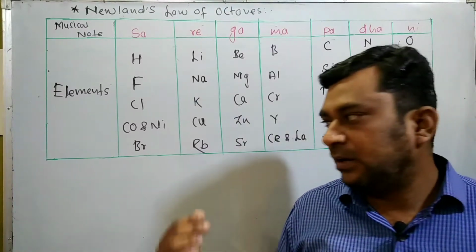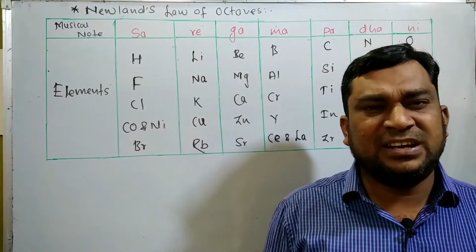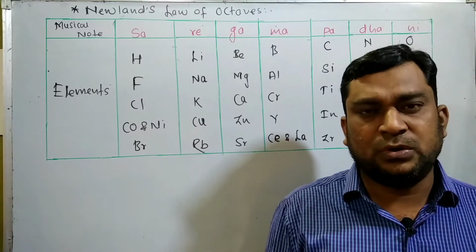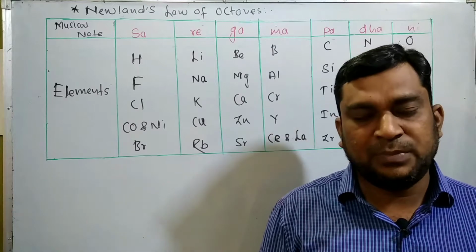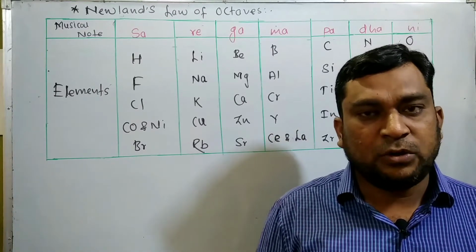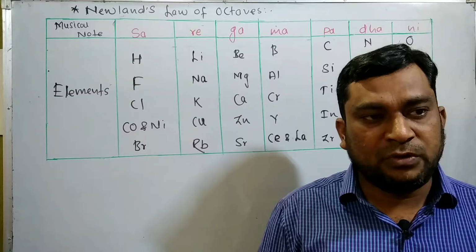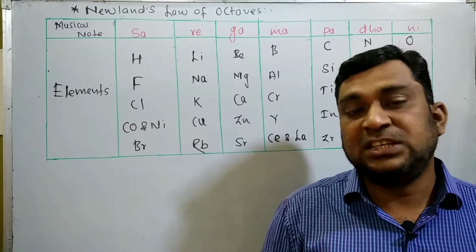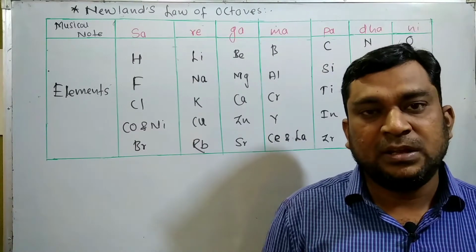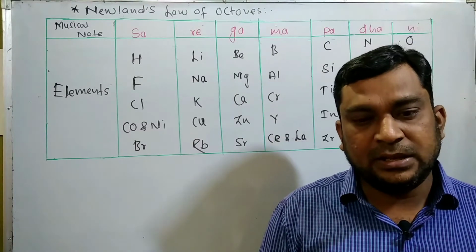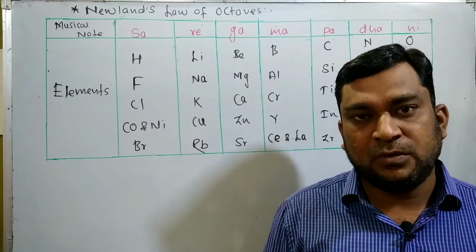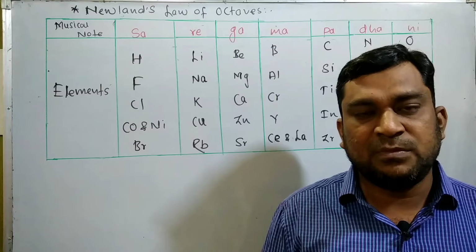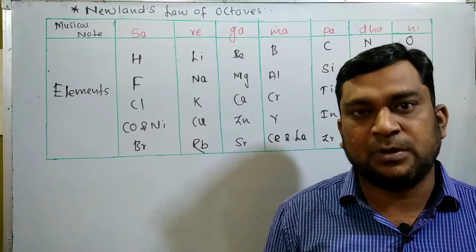Now, the purpose behind drawing this diagram is so you can understand what the law of octaves is. For example, before this lecture we had Dobereiner's law of triads. In Dobereiner's law of triads we found that the known elements at that time were classified in triads on the basis of their similar chemical properties, and the atomic mass of the middle element was approximately the mean of the other two elements. But that theory failed because some of the elements follow the law of triads and some do not.